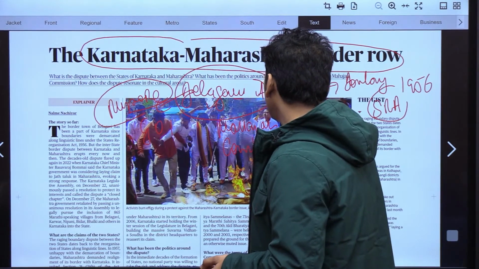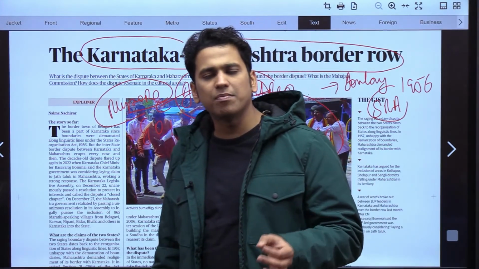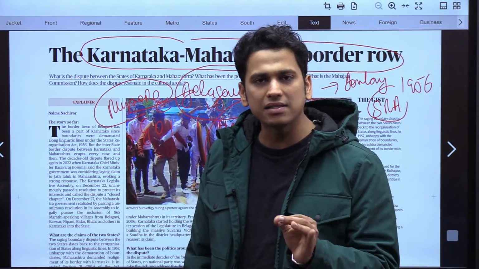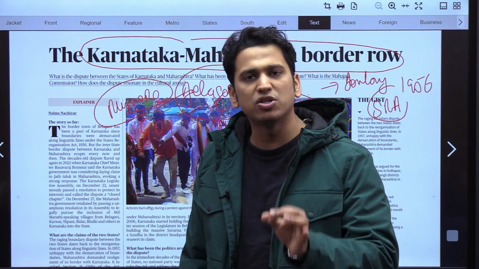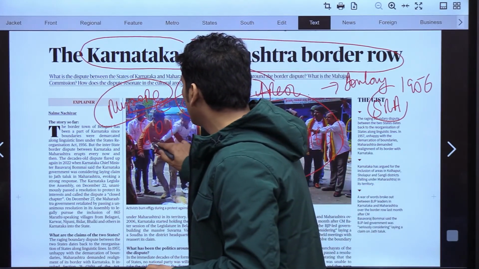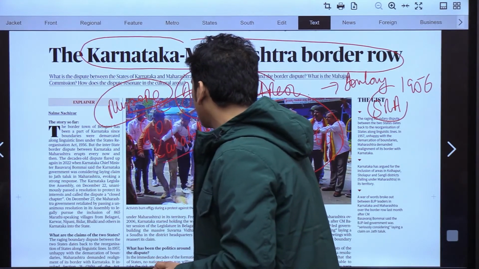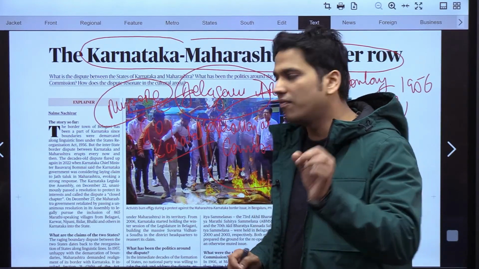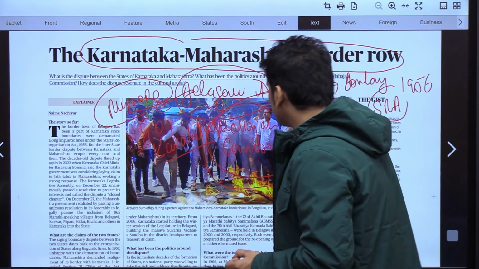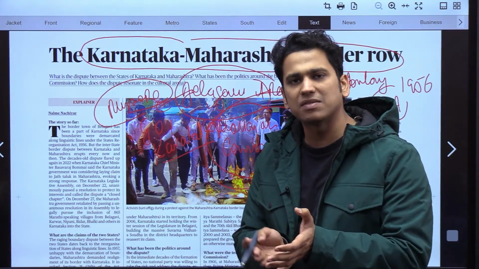Mahajan Commission in 1966 in order to find out what shall be the conclusion of this particular dispute. As a result, this commission said that this Belgavi area majority shall be given to Karnataka. Now this is the stance that right now the Karnataka government is using, that we will stick to the recommendations of Mahajan Commission. So this is a particular dispute that has been going on.